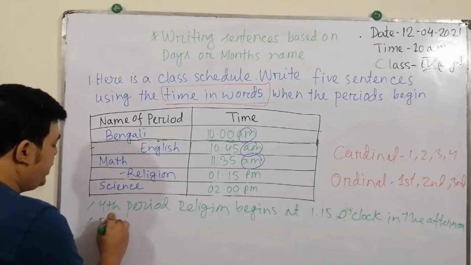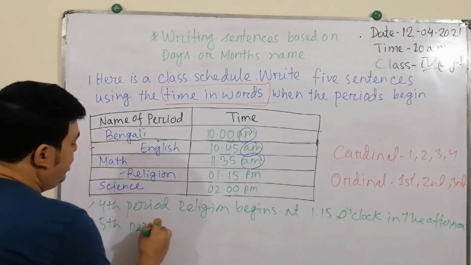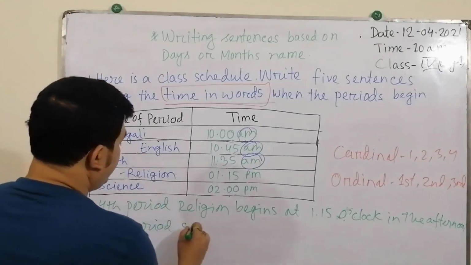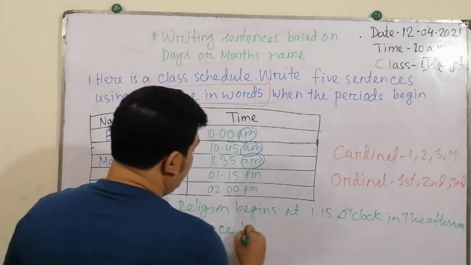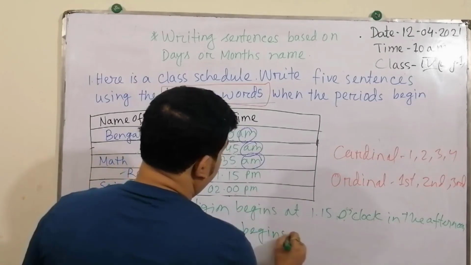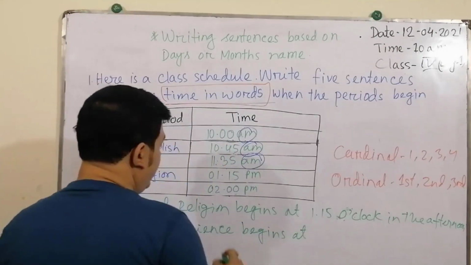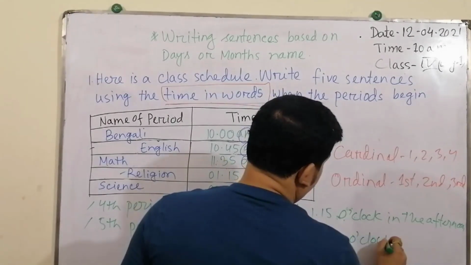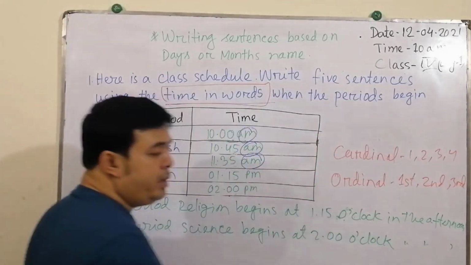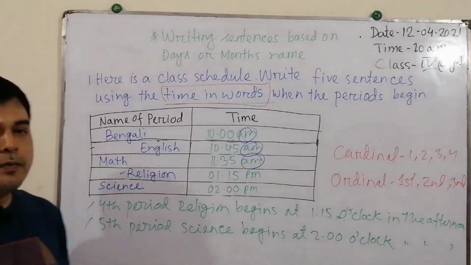Then fifth period, what's going on? Fifth period is science, and that also begins at 2 o'clock in the afternoon, okay? That is also in the afternoon.